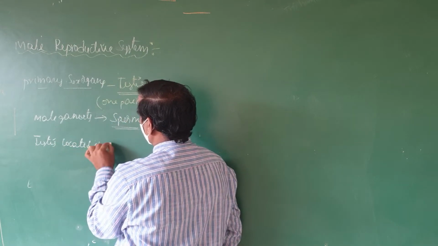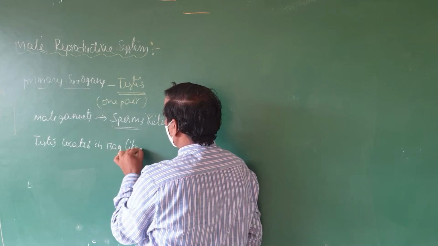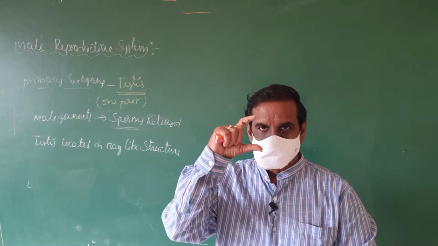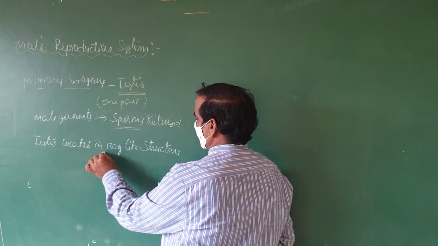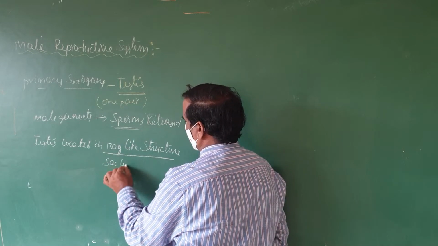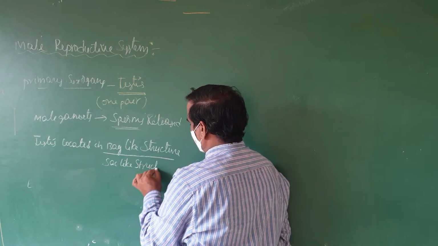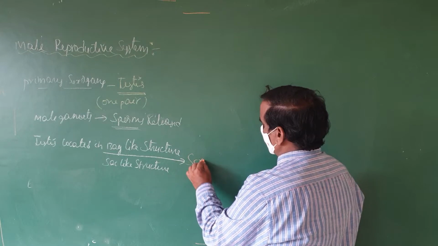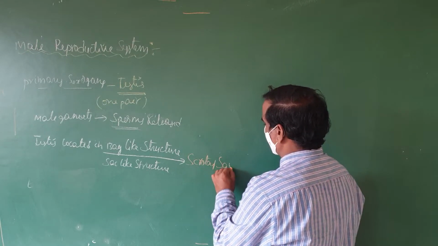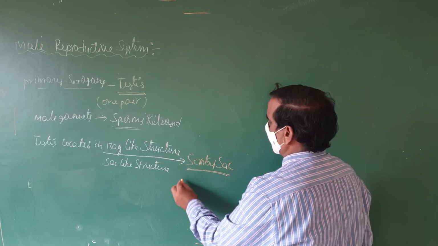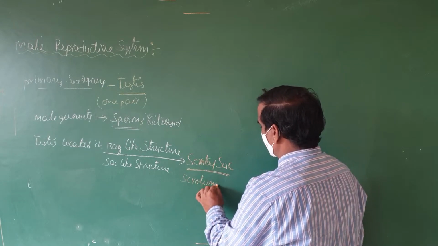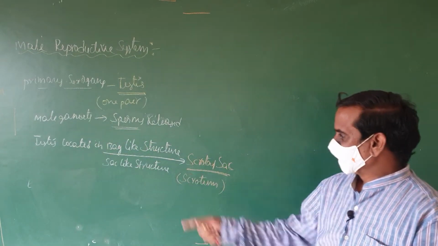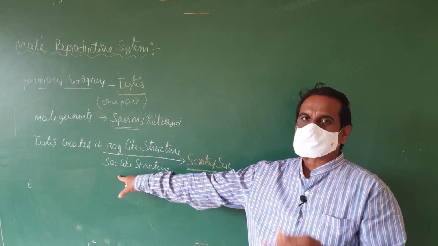Testes are located in a bag-like or sac-like structure.